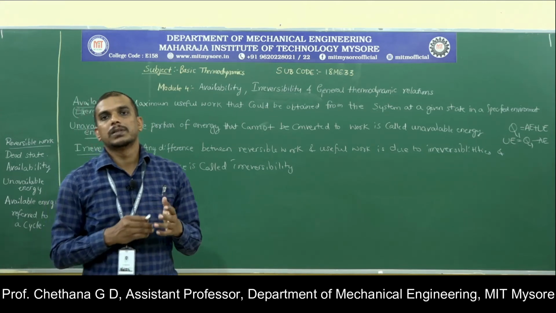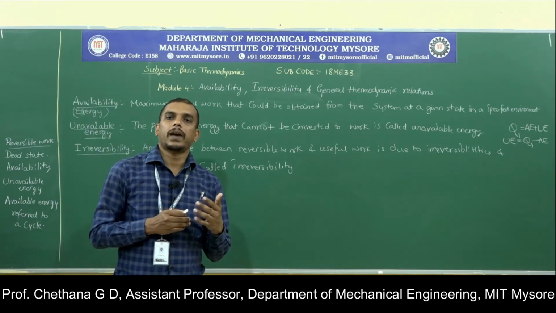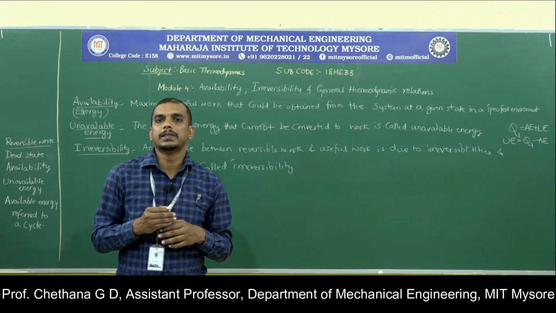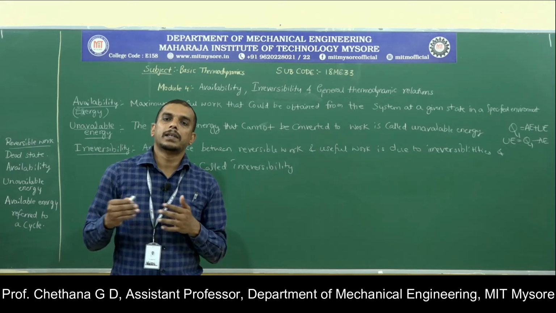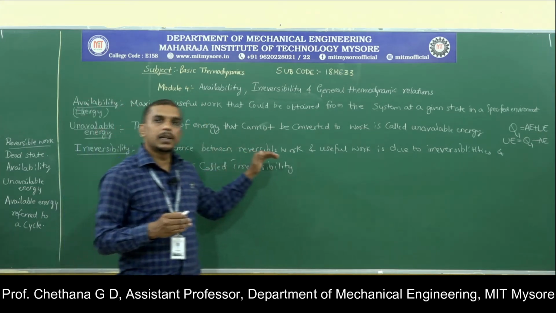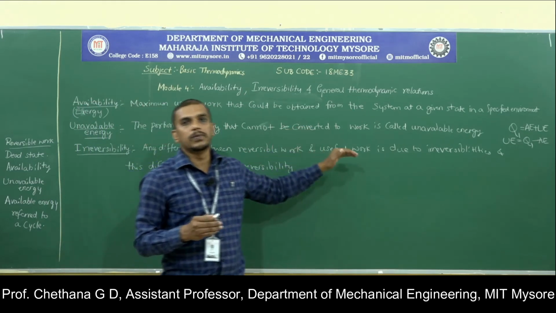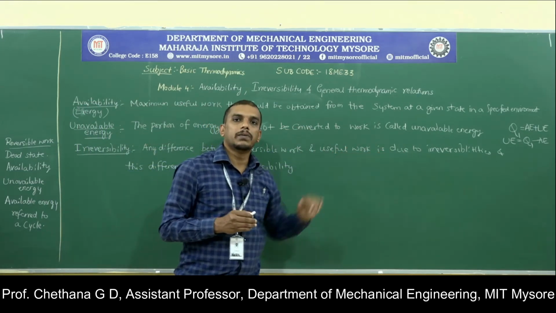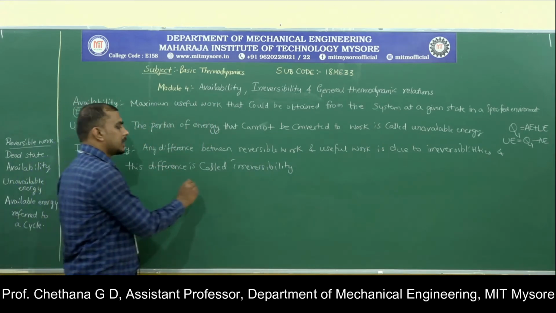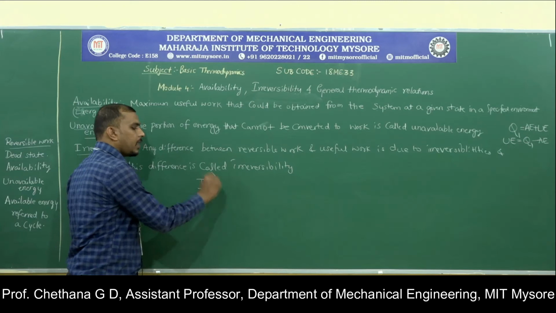These irreversibilities can be because of a finite temperature difference, we will prove later why finite temperature difference leads to irreversibility, or it can be due to friction. So, any difference between reversible work and useful work is due to irreversibilities, and this difference is called irreversibility.